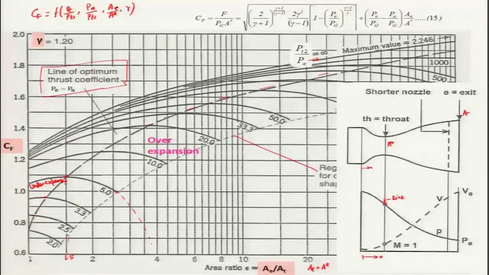And keep in mind that if it is expanded fully, that is P is equal to PA, you will get that, but if you are using a shortened nozzle, then you will get that PE, and this PE is basically greater than the PA. Therefore, there is a need for expansion to take place beyond the nozzle exit. So, we call it basically under expanded.